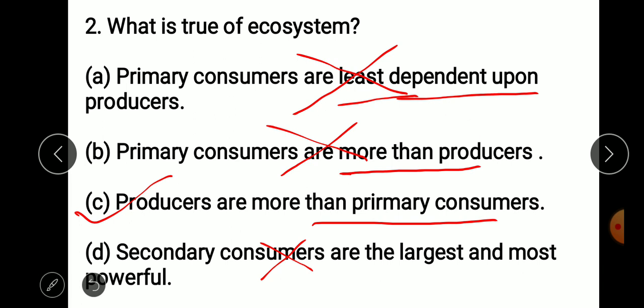Whenever this is distorted, then the ecosystem loses its existence. The next question is here.